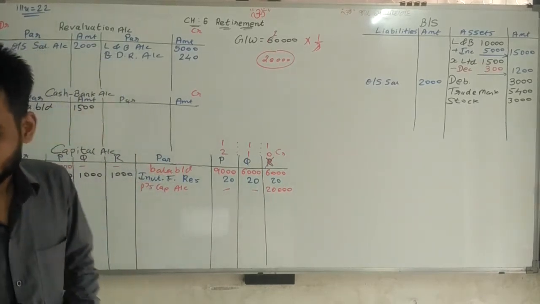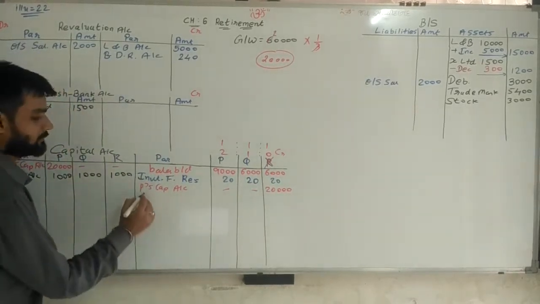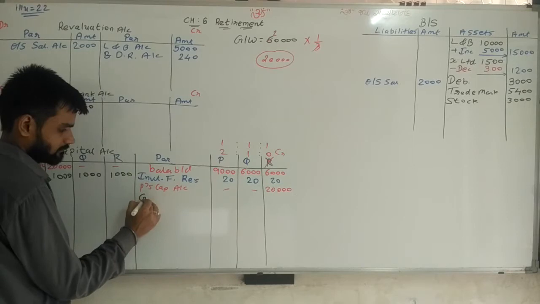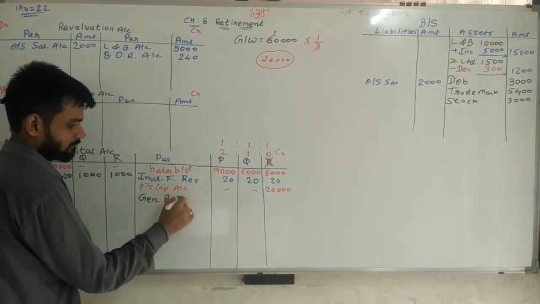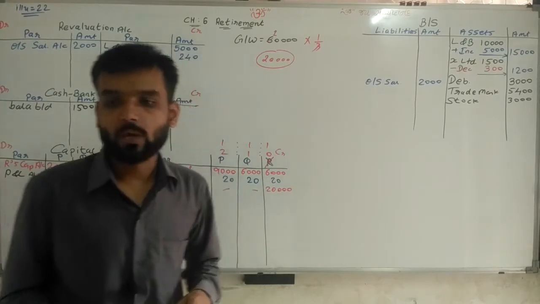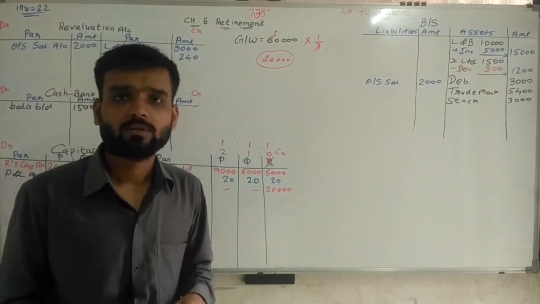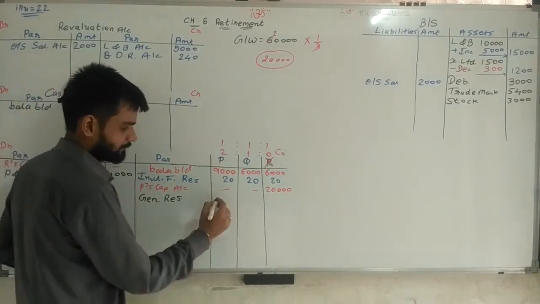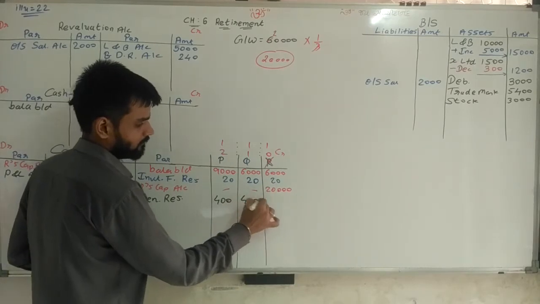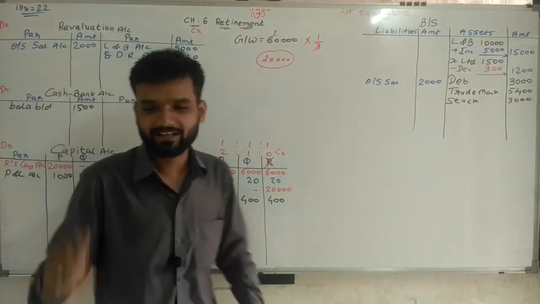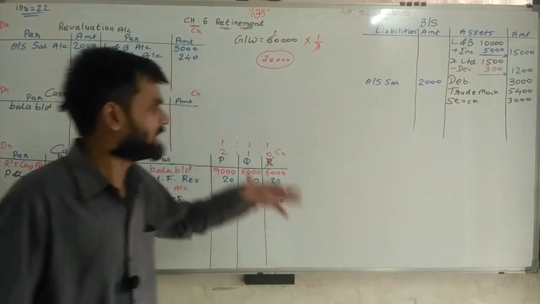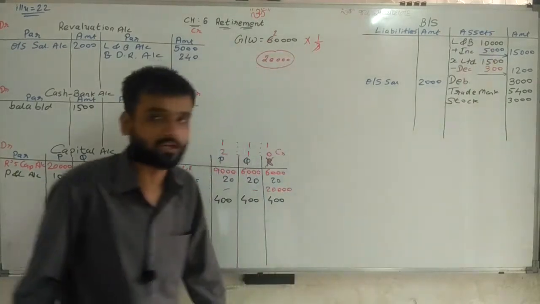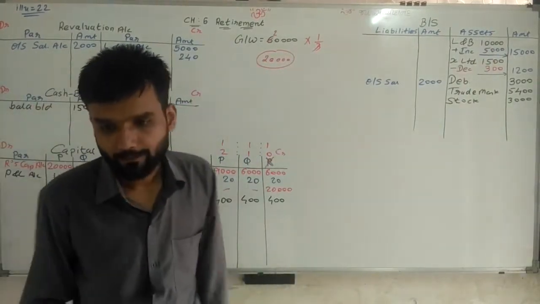General reserve, sir. General reserve we are distributing among the partners. Now what is the amount of general reserve? 1,200 rupees is general reserve. Distributing among the three partners in equal proportion, 400 each. Going ahead. Investment fluctuation reserve, sir, that is already done. 360 rupees is investment fluctuation reserve, 300 rupees is utilized for investment, and 60 rupees is distributed.